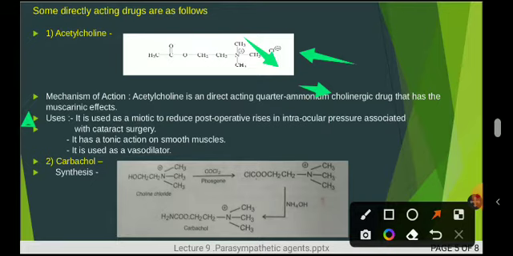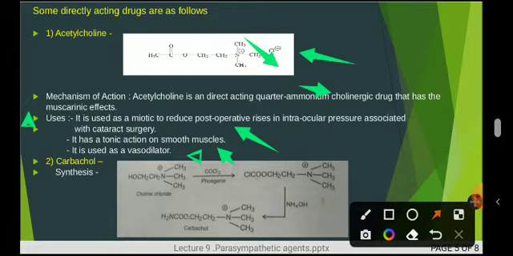Uses: it is used as a miotic in case of the intraocular pressure associated with cataract surgery. It has a tonic action on the smooth muscles and is also a vasodilator, meaning the effects of muscarinic receptors, the role of muscarinic receptors.